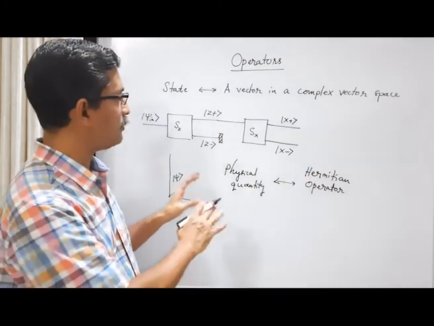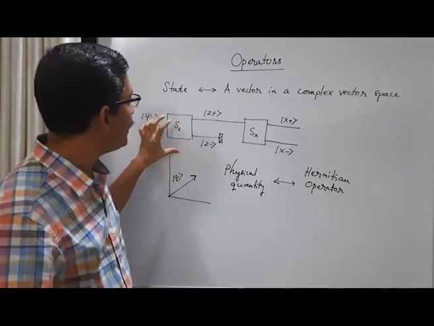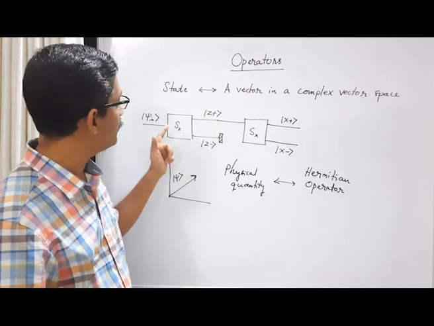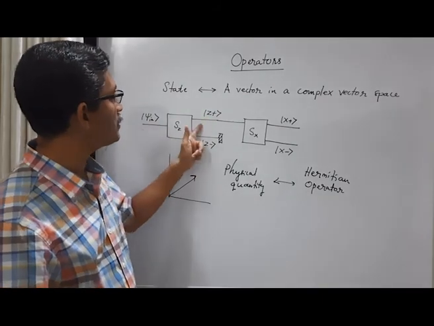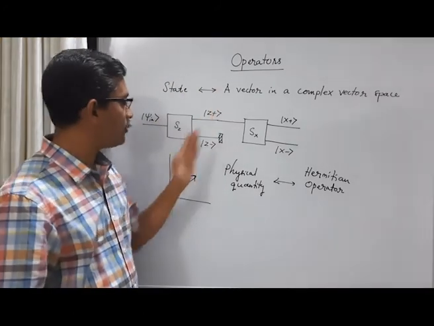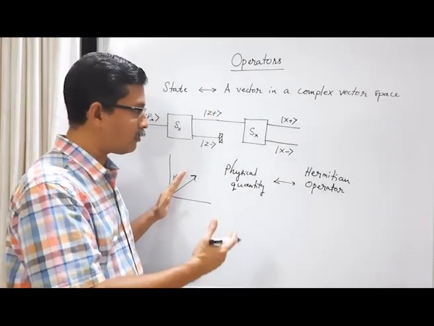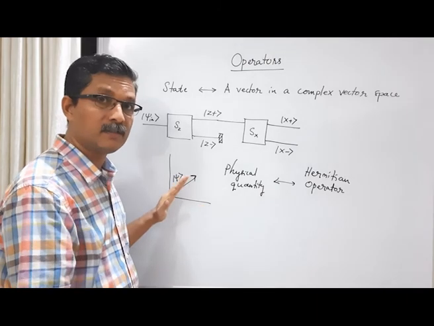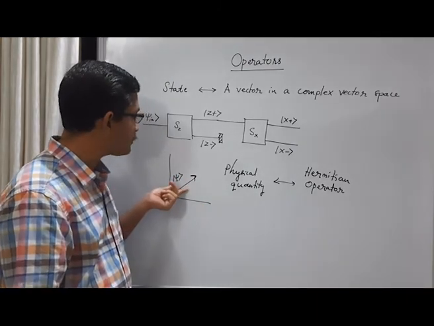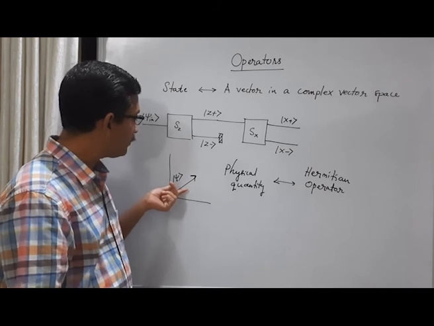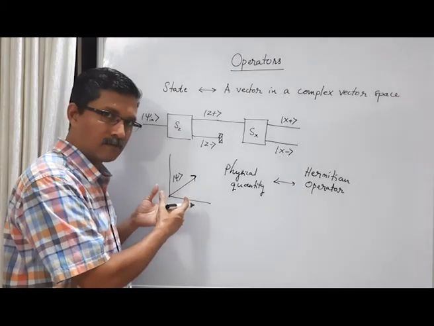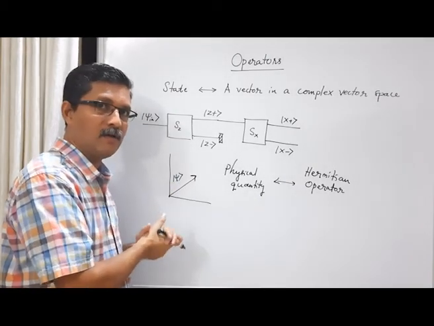The motivation is this: we need a mathematical object that changes the state. The measurement of a physical quantity changes the state, and the state is represented by a vector. So naturally, the physical quantity should be represented by something that changes the state. And from the mathematics of vector space, we know that something that changes a vector is an operator acting on this vector space.